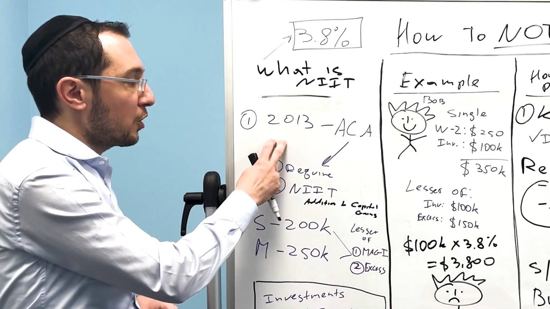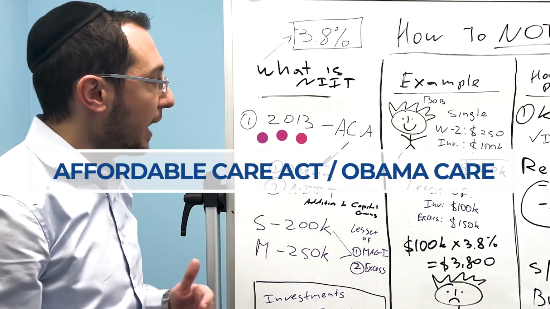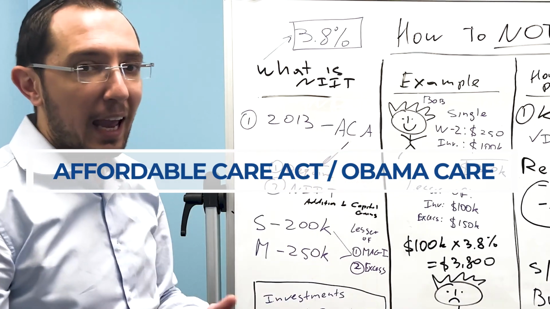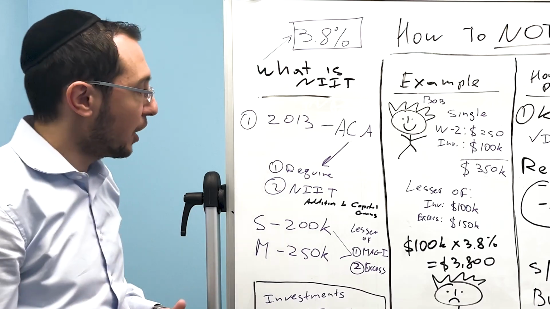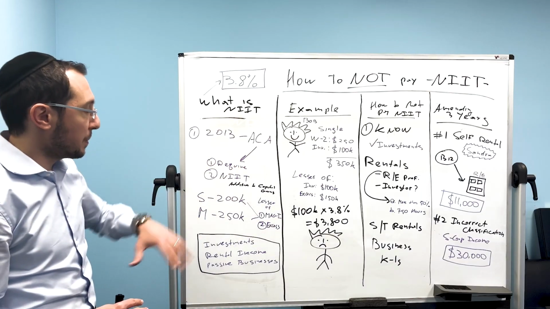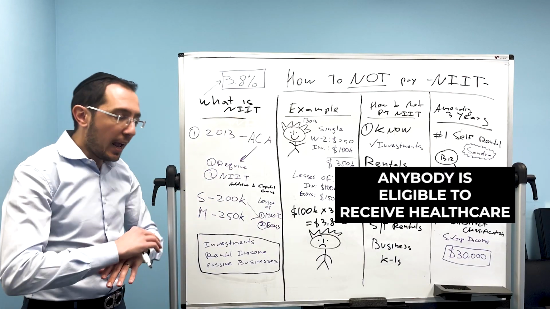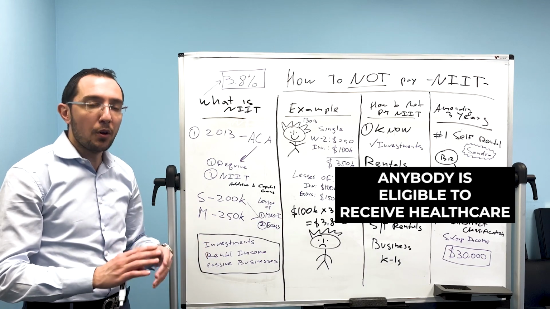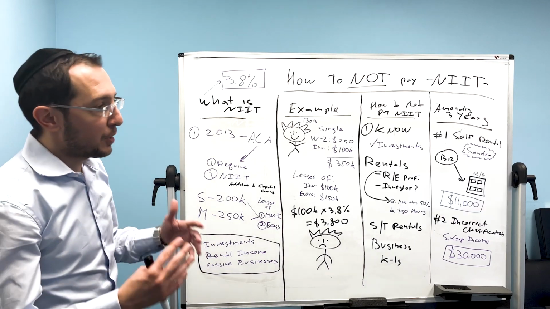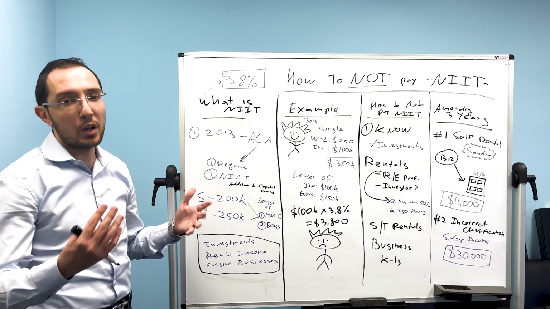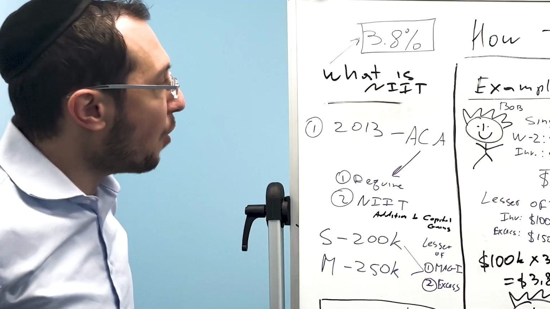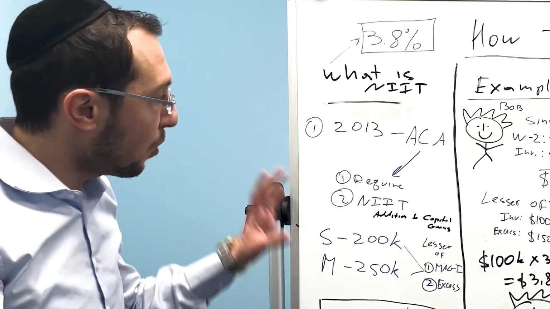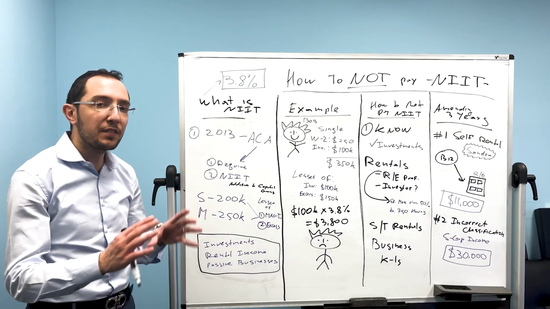So in 2013, when President Obama enacted the Affordable Care Act, ACA, also known as Obamacare, they basically made a law that anybody is eligible to receive health care. And if people have pre-existing conditions, they can apply outside of the enrollment period and all of these things. Insurance companies were like, whoa, you can't do this, it's going to hurt us. They said, don't worry, we're going to make sure you get the funding that you need.